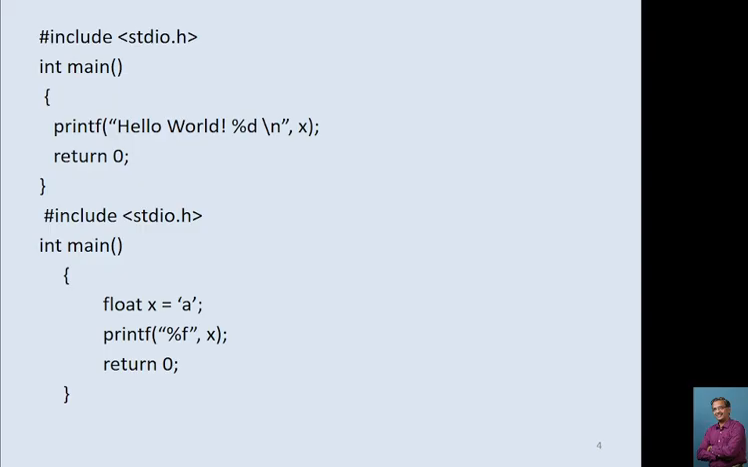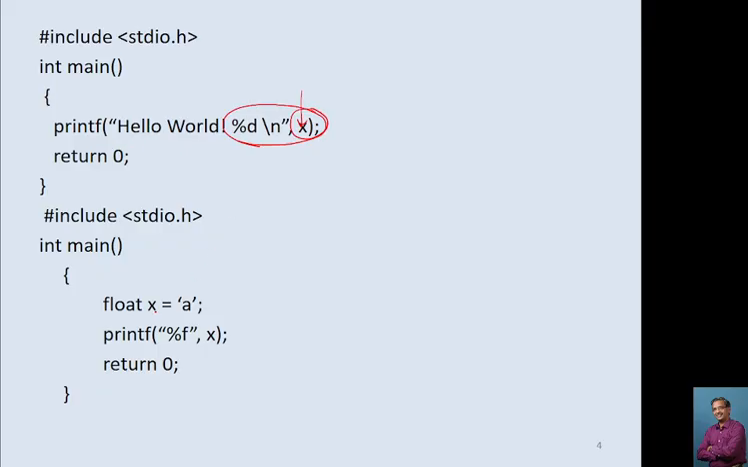Okay, so this program: int main, x, printf percentage d, percentage, print hello world percentage d slash n, x. If you try to execute this program, it will generate an error saying undefined symbol x. The variable is not declared, so it won't give you any answer. It won't give you hello world 0. Here x is not declared.